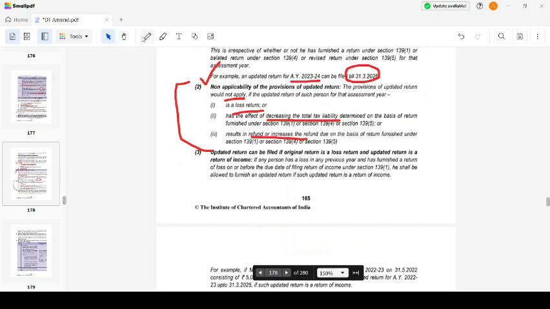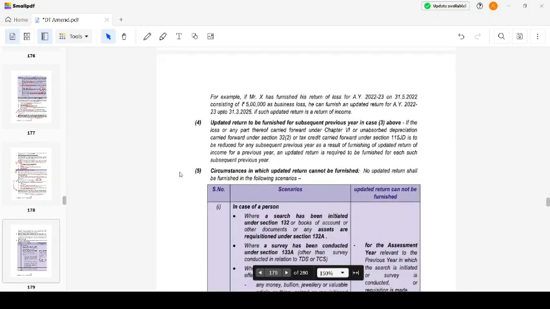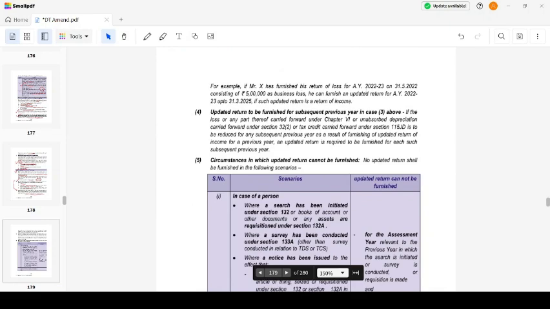If a person has a loss in any previous year and has furnished a loss return on or before the due date, he shall be allowed to furnish an updated return if such updated return is a return of income. For example, if Mr. X has furnished his return of loss for AY 22-23 on 31/5/2022, his updated return can be filed till 31/3/2025 if it is a return of income.